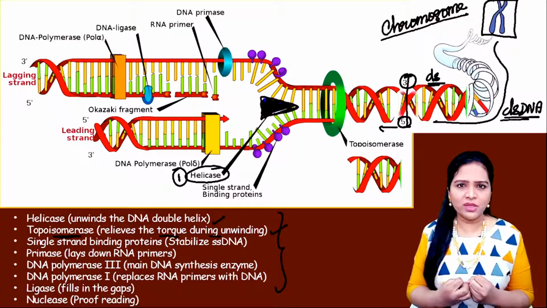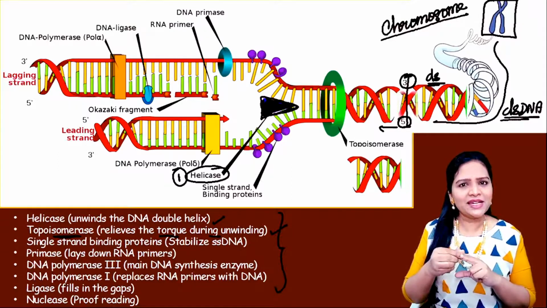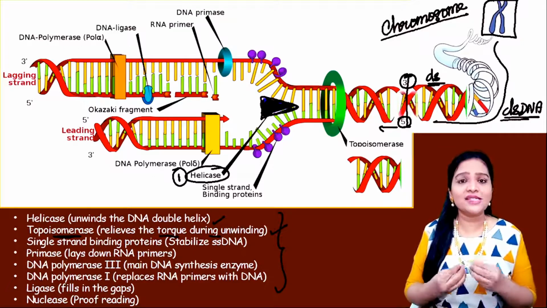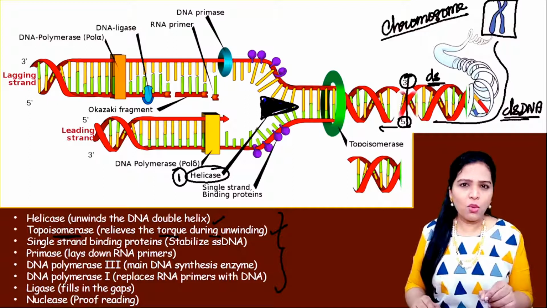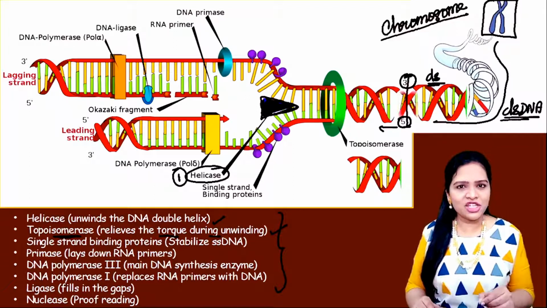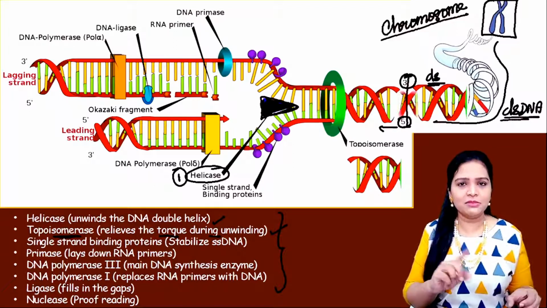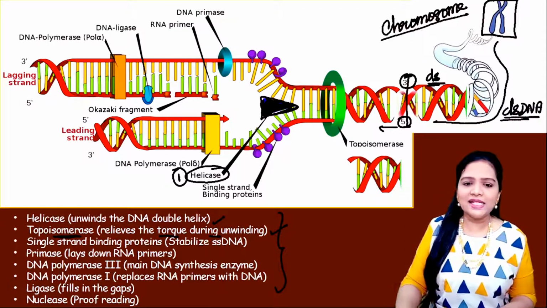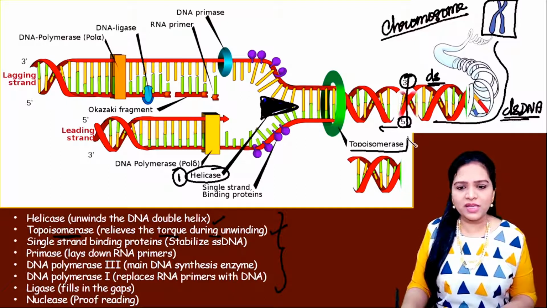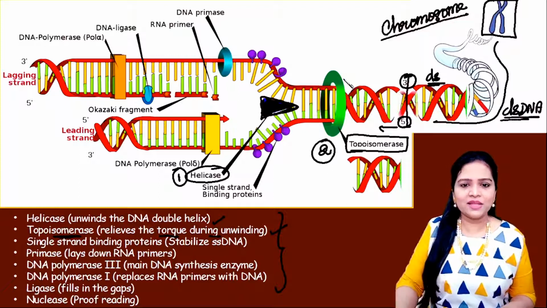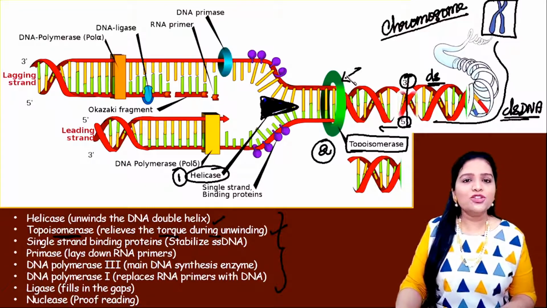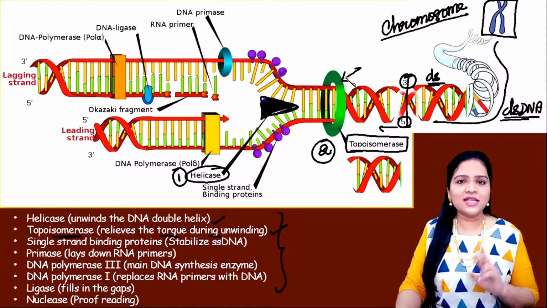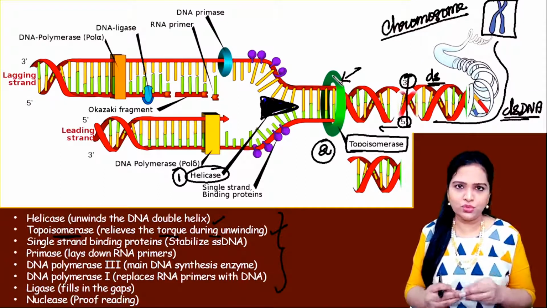When it gets immediately relaxed because of this high tension, there is a chance that the strands may break. In order to avoid that, to reduce the tension or torque between the two strands, an enzyme called topoisomerase comes and functions here. This is the second enzyme, this green colored thing. Topoisomerase releases the tension present between the two strands.